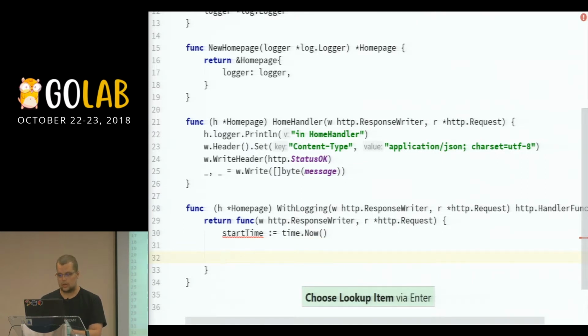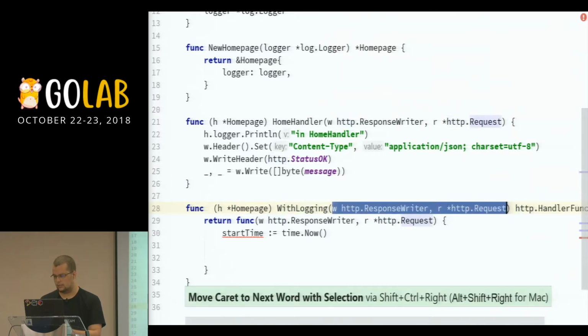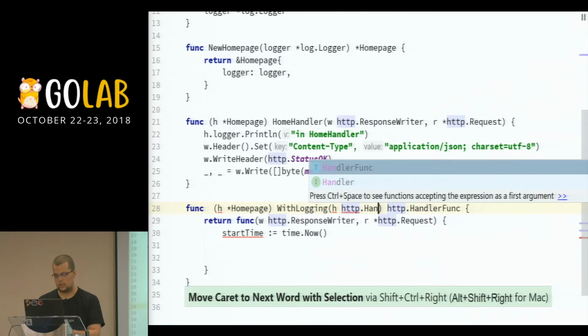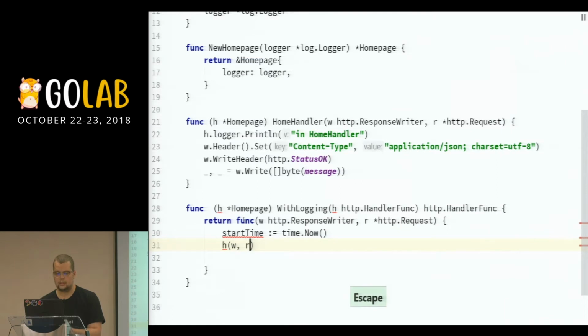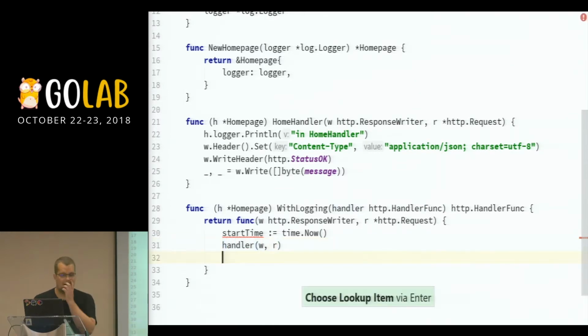We want to call our handler, and here's what I did wrong, sorry. http.HandlerFunc. So I call our actual h, so I'm gonna push my function as a parameter to the withLogging function, and then because I'm terrible at naming handler, I have a conflict with names because I already named something h. Right. So now I have the start time, I have the handler function, and I can do something like this.